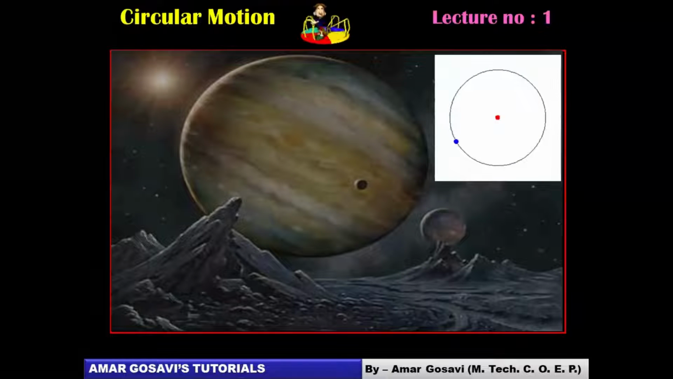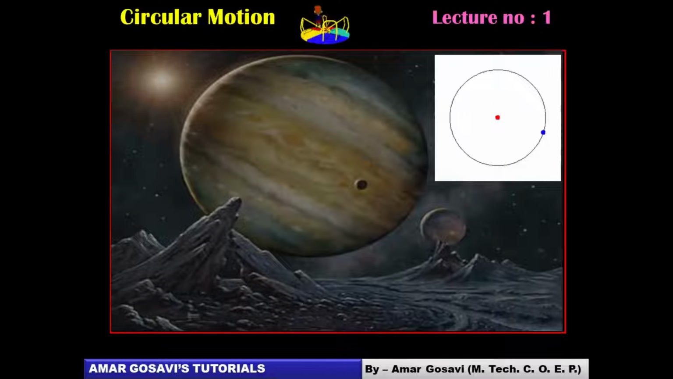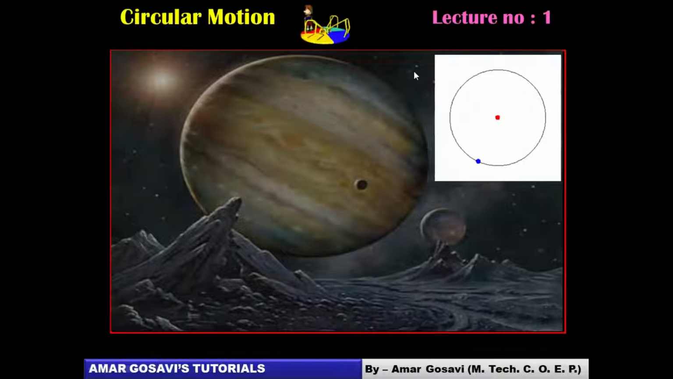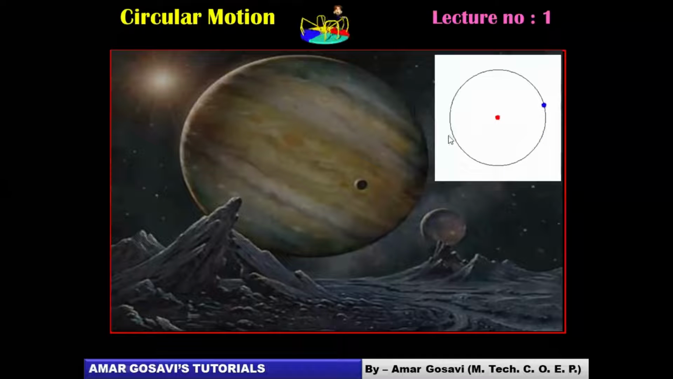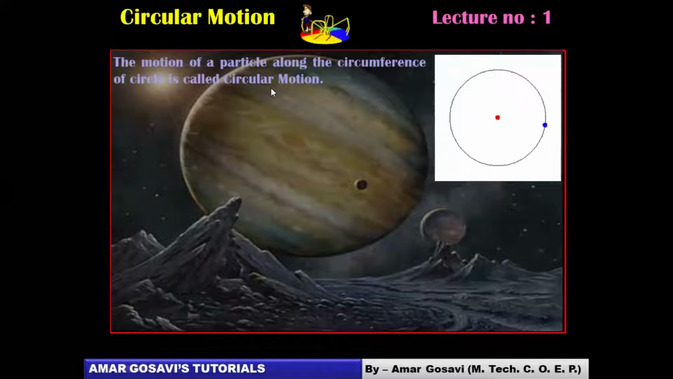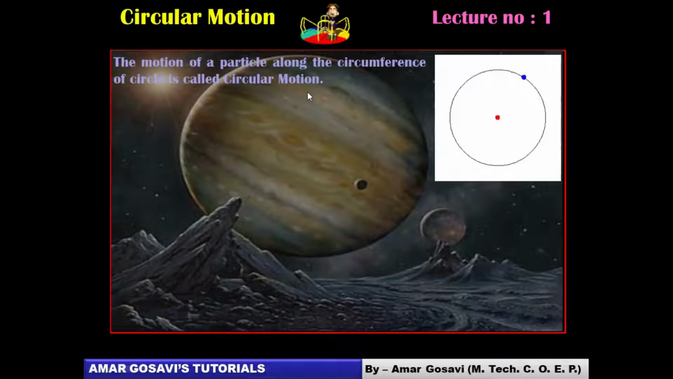First of all, let's define circular motion technically. You can see the blue particle in the animation moving along the circumference of the circle. Such motion, where the particle moves along the circumference of the circle, we call circular motion. So here comes the definition: the motion of a particle along the circumference of the circle is called circular motion.